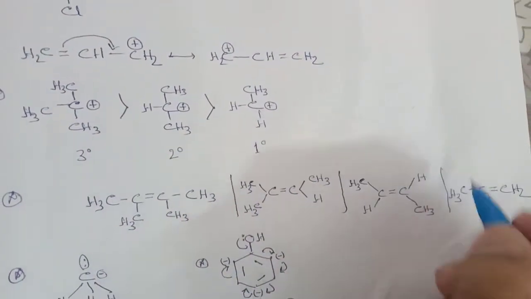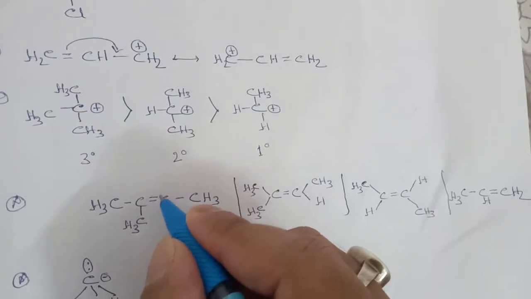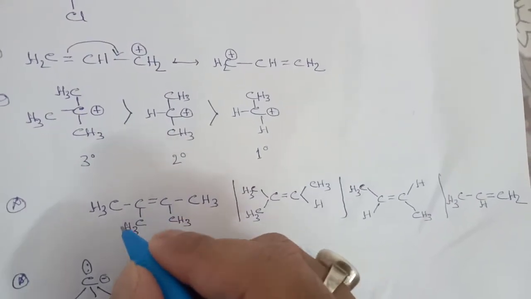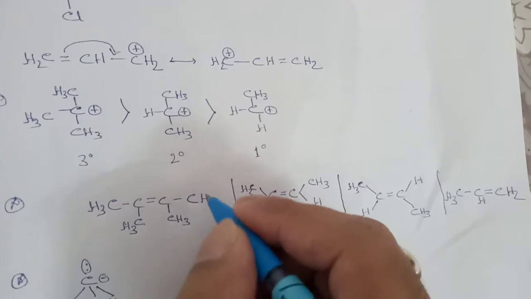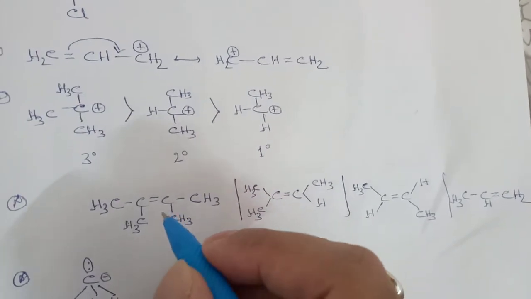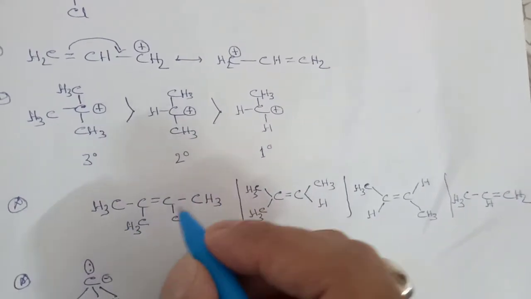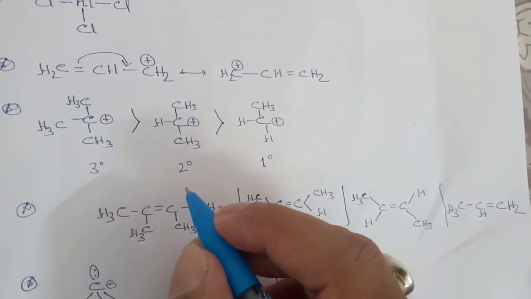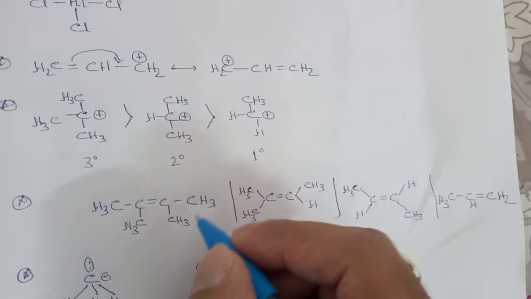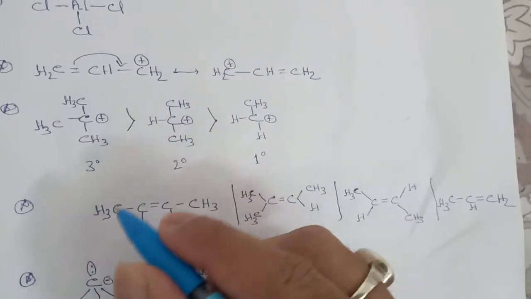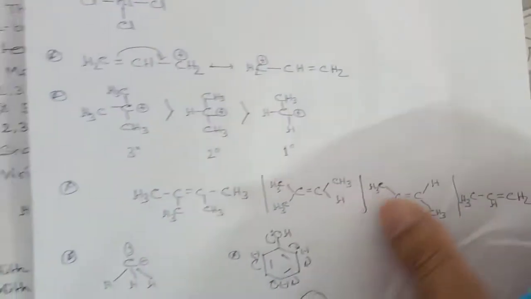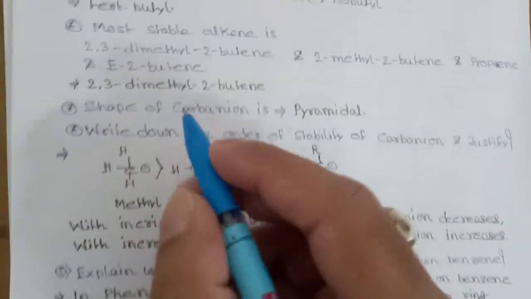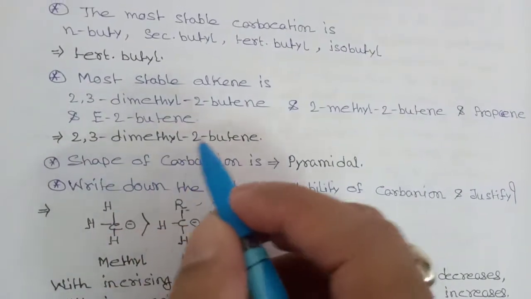So among all the 4, you can see this double bond is associated with 2 methyl groups on this side and 2 methyl groups on this side. So this is your more substituted alkene, and the most substituted alkene is the major product, as given by the Saytzeff rule. So this is the most substituted, that's why this alkene will be the most stable: this one, 2,3-dimethyl-2-butene.